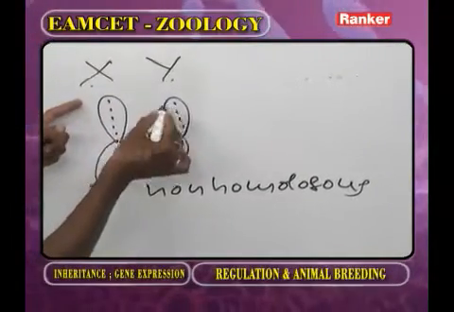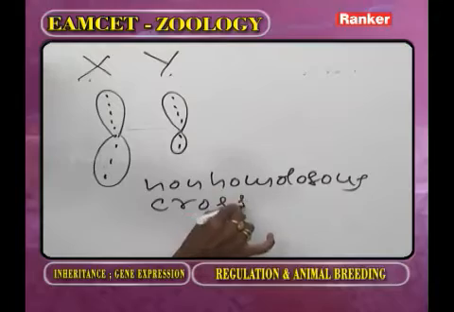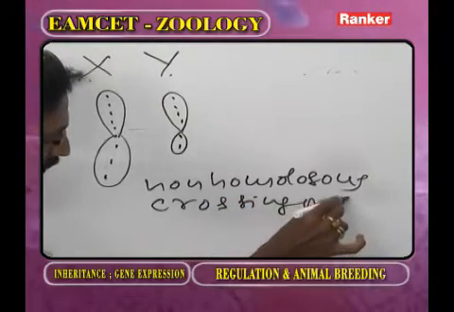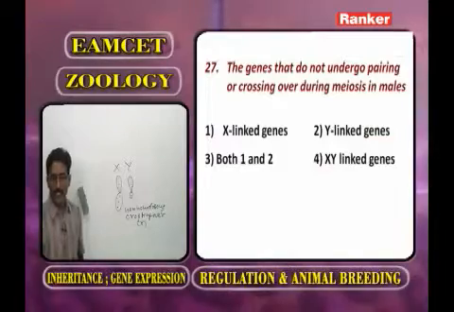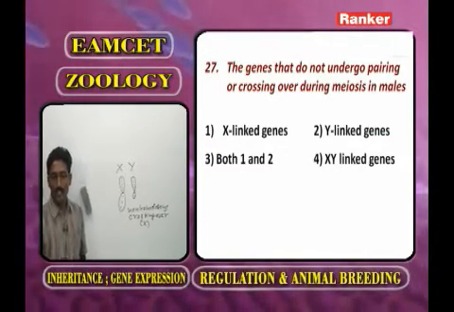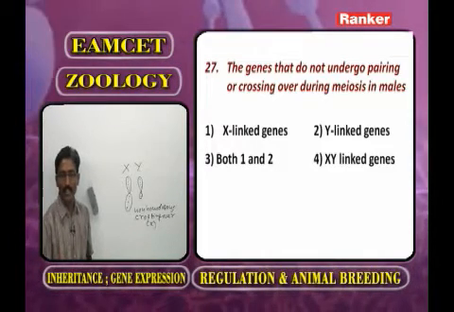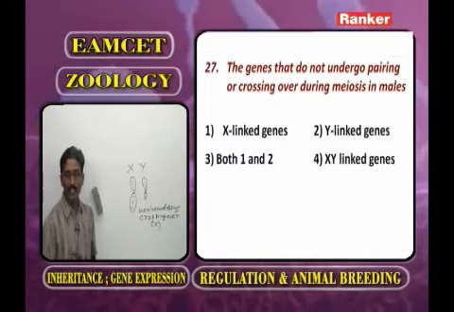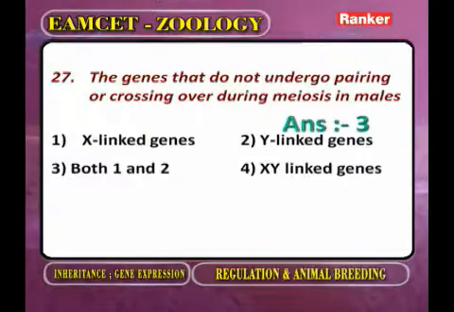So the genes present on non-homologous chromosomes do not undergo crossing over. So here, the genes that do not undergo pairing or crossing over during meiosis in males are X-linked genes as well as Y-linked genes. So the answer is 1 and 2.